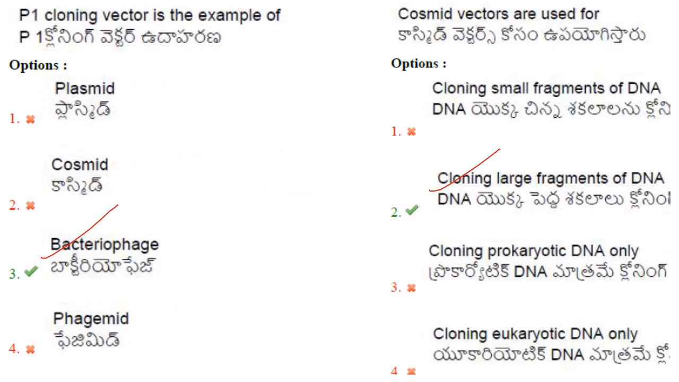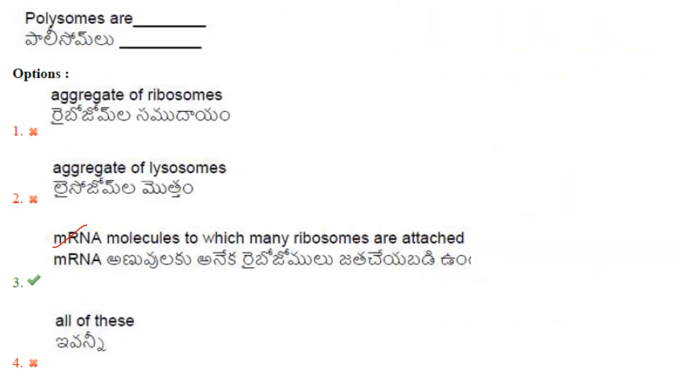P1 cloning vector is an example of. So it is an example of a bacteriophage. Cosmid vectors are used for. So cosmid vectors, they are used for cloning large fragments of DNA. Polysomes are aggregates of ribosomes. No. Aggregates of lysosomes. No. mRNA molecule to which many ribosomes are attached. That is polysome. Answer is option 3.